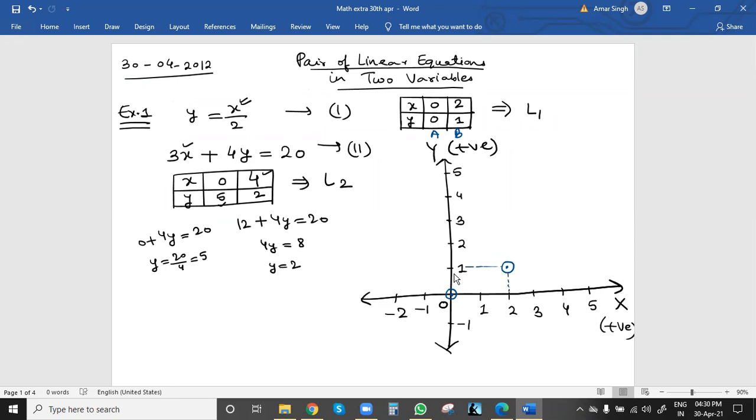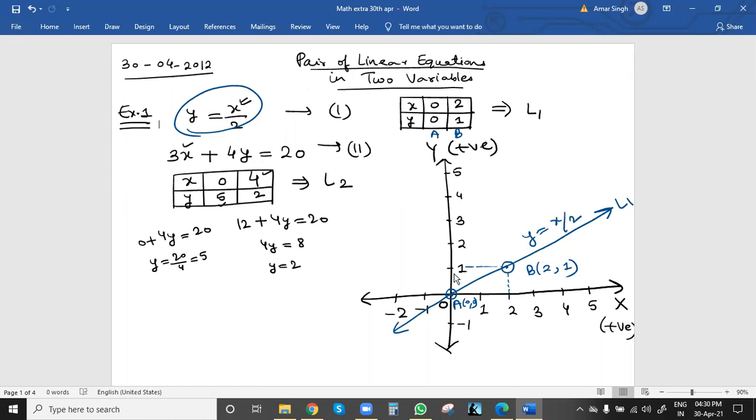Now we can join these 2 points and extend in both directions to get the line L1 from equation 1. So we join with the scale and extend in both directions. This was point A, 0, 0. This was point B, X first, 2, 1. And this line was L1. And how did we get this L1? From the first equation. So we'll write the first equation, y equal to x by 2, here itself.